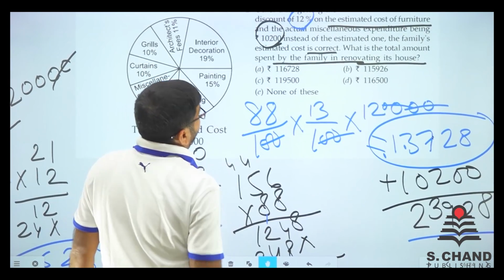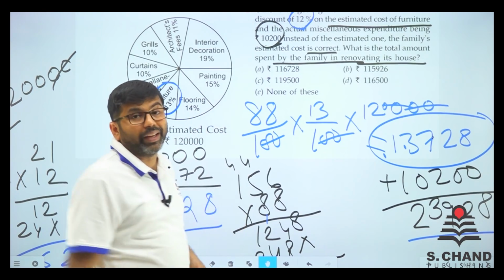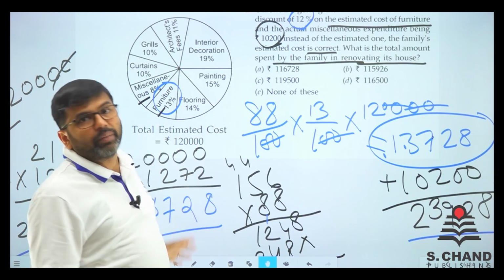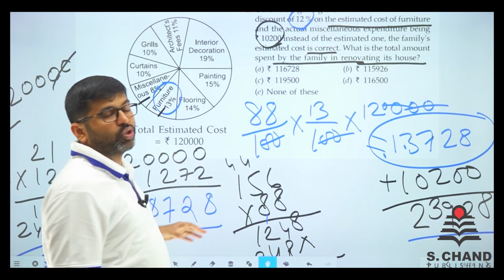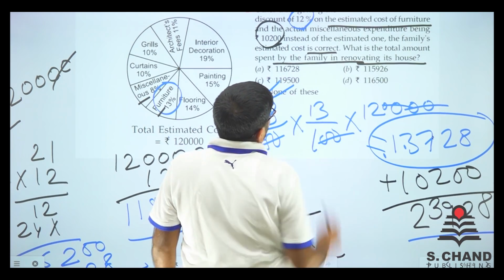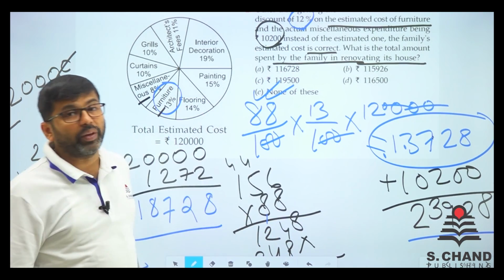Is there any option like 1187.28? It is not in the options, but 1167.28 is there. And then you may feel maybe I did something wrong, but I am dead sure 1187.28 is the right answer. So none of these is the final answer, right? This is the way you do.